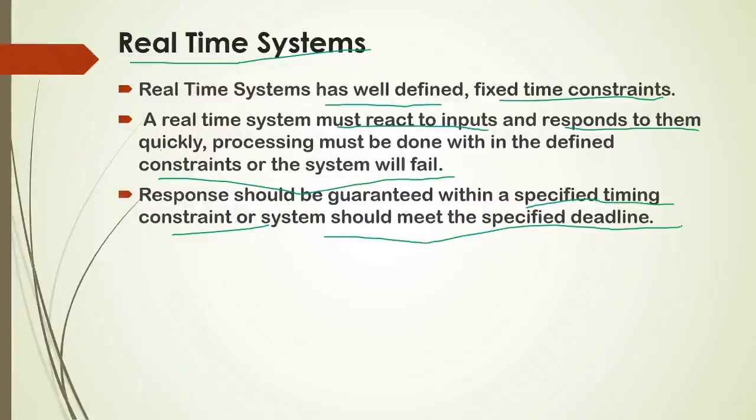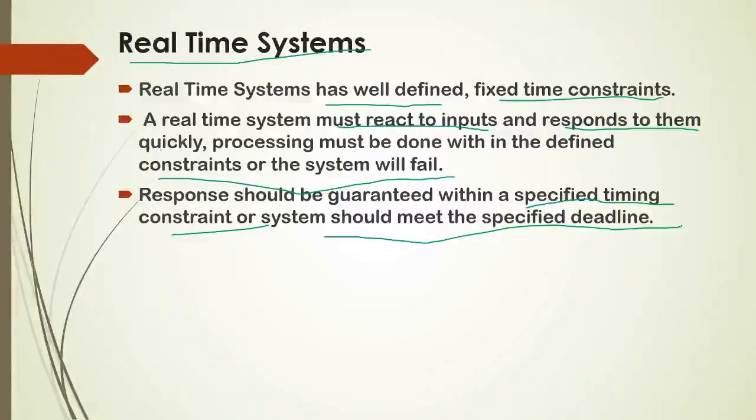Once the task starts executing within that time, it should also take care that it finishes its work within that deadline, because immediately the next task is going to start. So the first task has to finish its work within that time, and as soon as it finishes, the next task starts its processing. In these systems, time has a very important place in performing the task.